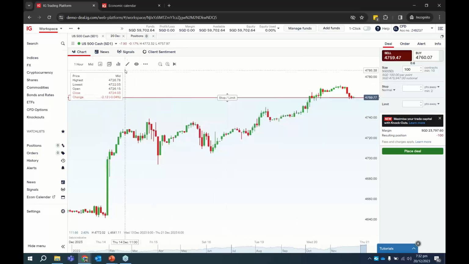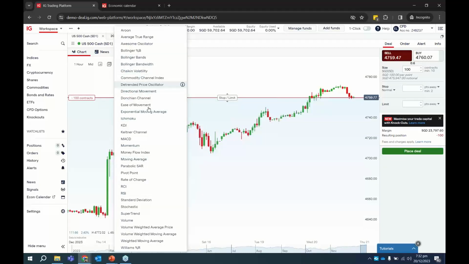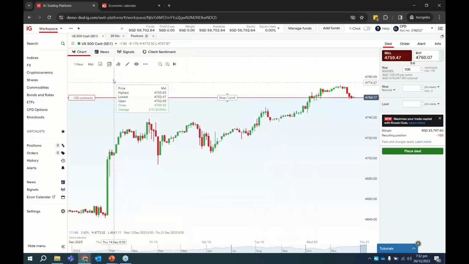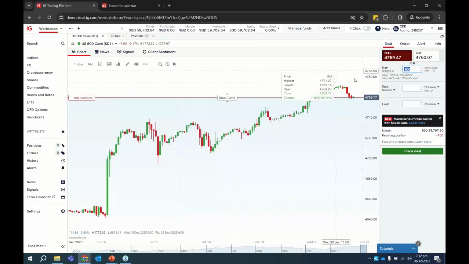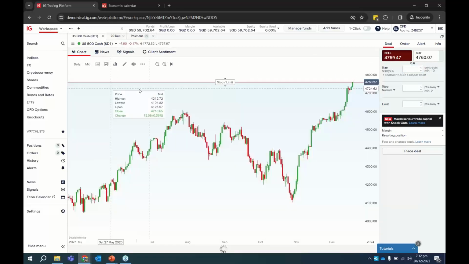So moving on to other tools. Other tools include, of course, your indicators and your drawings. What we have here are the shortcuts for indicators. If you click on this three bar, it is the inbuilt indicators. If you click on this pencil, it is drawing. So let's say if you want to draw, over here, if you look at the daily time frame for the S&P 500.